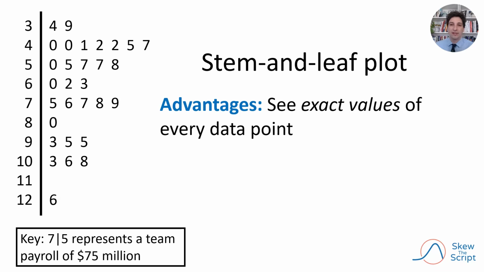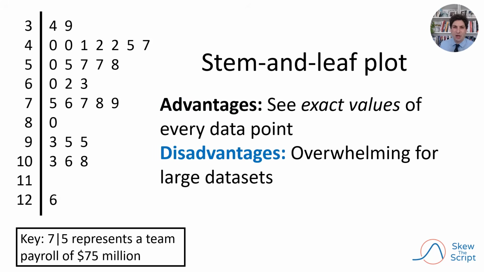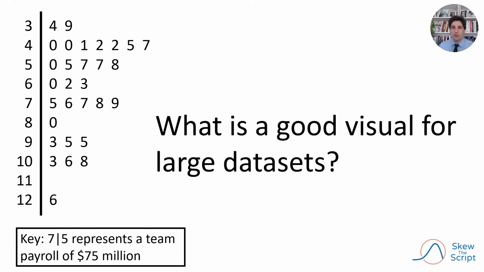The key advantage of a stem and leaf plot is that you get to see the exact values of every data point in ways that might be a little bit more difficult in a dot plot or other kinds of plots. However, a disadvantage is, again, that they can be a bit overwhelming to look at for larger data sets. So this raises the question, what is a good data visual for larger data sets?